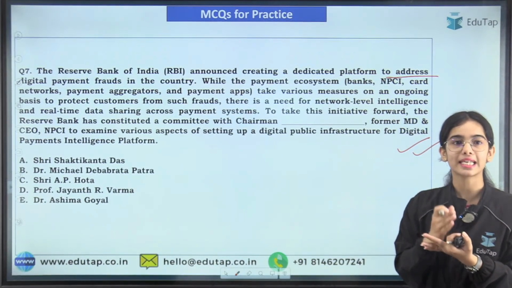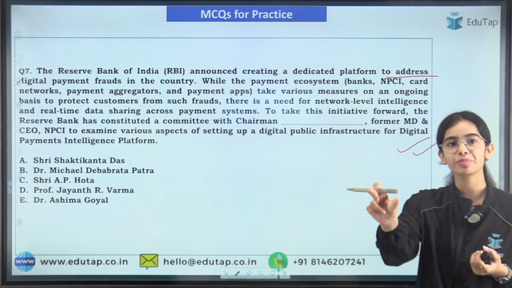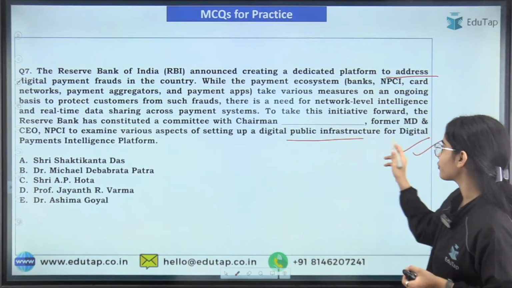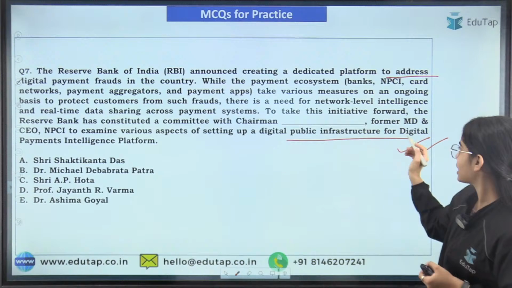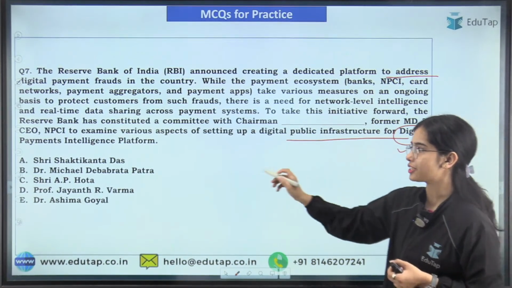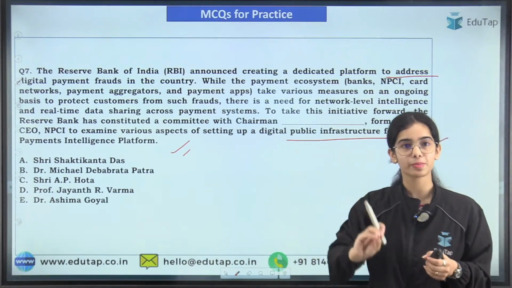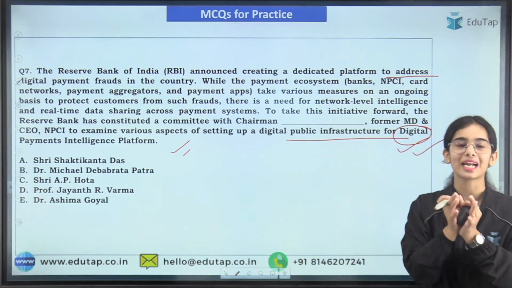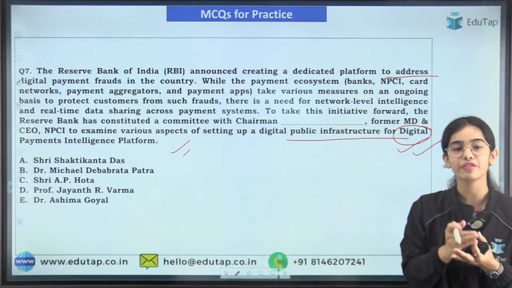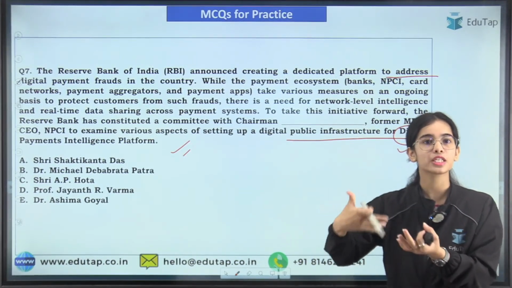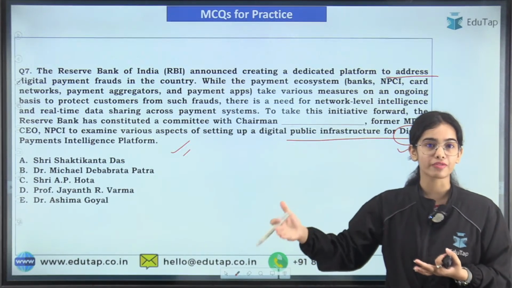So the frauds that are happening in the country, maximum they are on the digital platforms. So RBI is thinking of making a digital public infrastructure, that is the digital payment intelligence platform. So there is a committee that has been formed in this regard that will give its recommendations in 2 months. In the coming 2 months, that is very soon, the committee is going to give the recommendations.